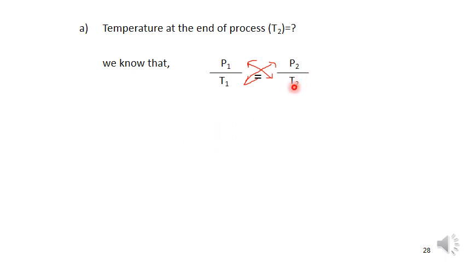So I am bringing this T2 to the left hand side and the remaining terms to the right hand side. So T2 is equal to P2 T1 divided by P1.